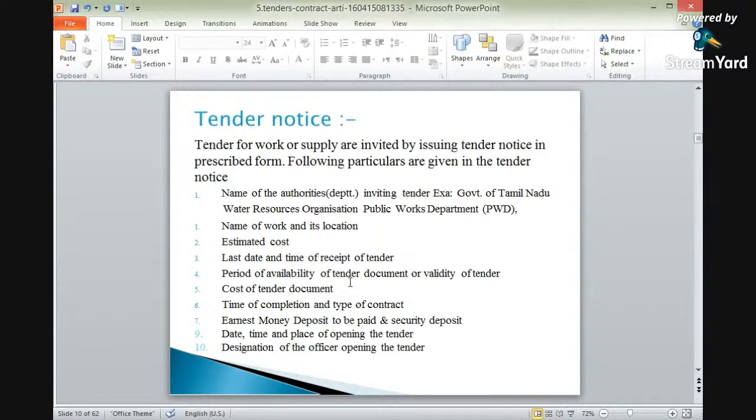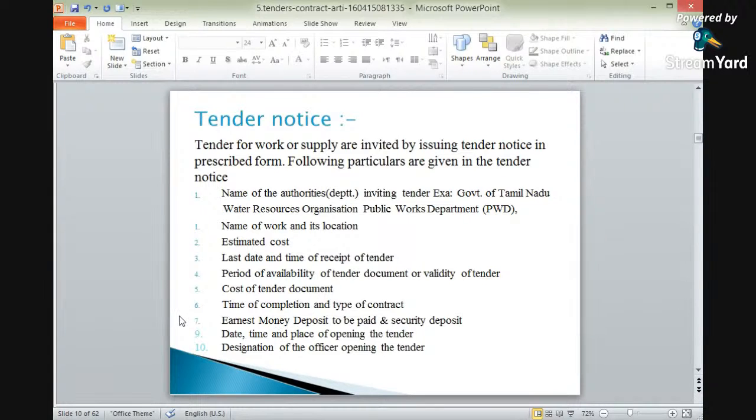Again, time of completion and type of contract. What will be the duration for its completion? The duration for completion is the time of completion. What is the time span for the construction work or maintenance work? So time of completion is also important, and its type of contract.